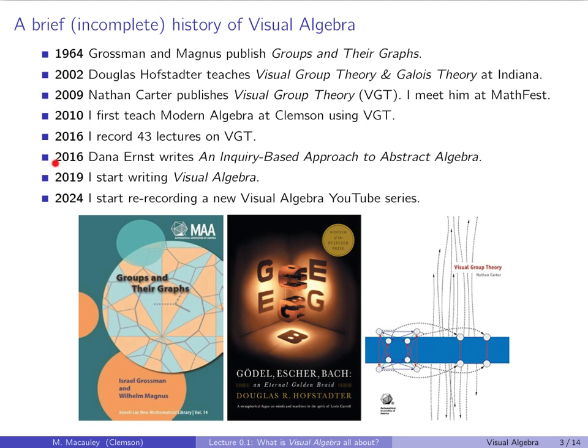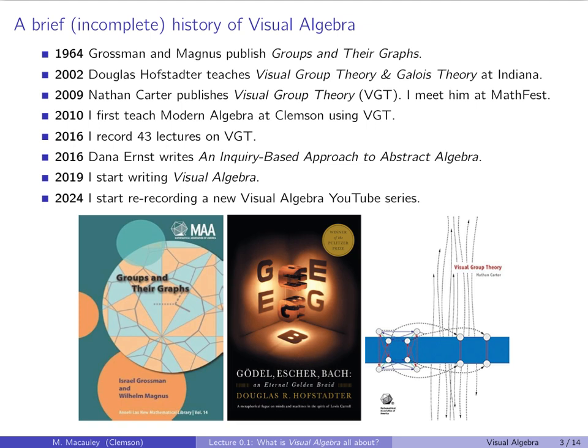Now, in between this time, 2016, Dana Ernst at Northern Arizona University, who introduced me to Nathan Carter at MathFest in 2009, is a co-author of mine. He wrote An Inquiry-Based Approach to Abstract Algebra, which you can't tell from the title, but is a visual algebra textbook. And it uses the inquiry-based learning method, which is kind of self-discovery. So it doesn't include the proofs. The students are supposed to provide them themselves. But this is freely available on his website. I highly recommend checking it out.